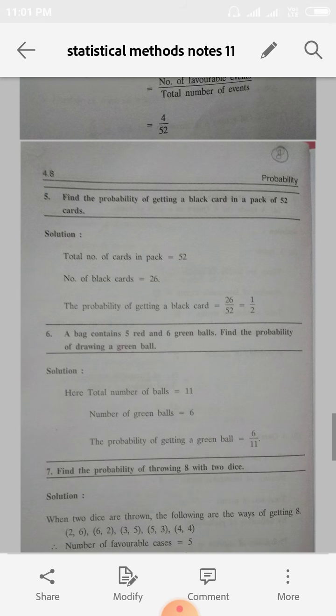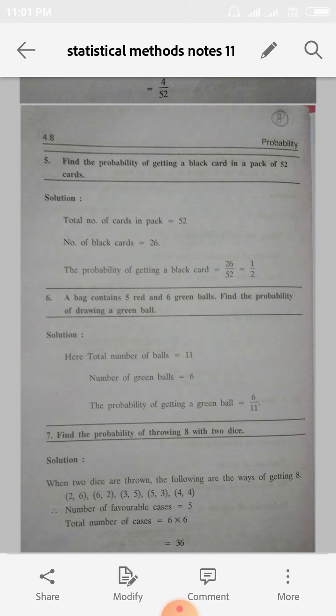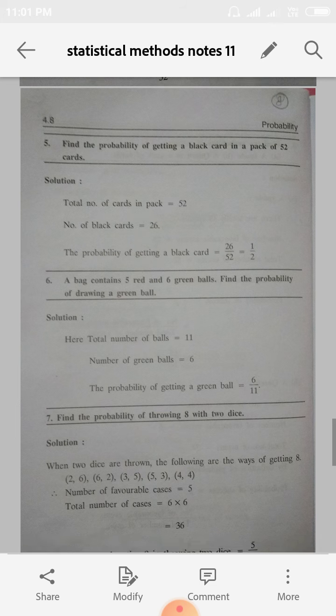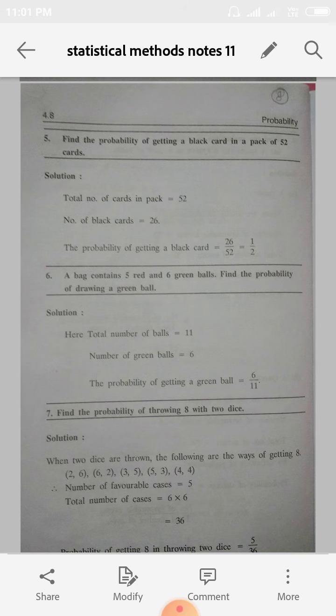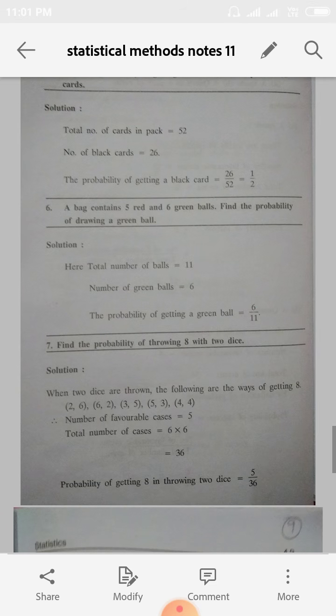See the next sum. What is the probability of getting a black card in a pack of 52 cards? So n is equal to 52. Totally how many black cards? There are 26 black cards. That is 13 spade plus 13 club. Both spade and club are black cards. So 13 plus 13 is equal to 26. So the probability is 26 by 52, which is nothing but 1 by 2.